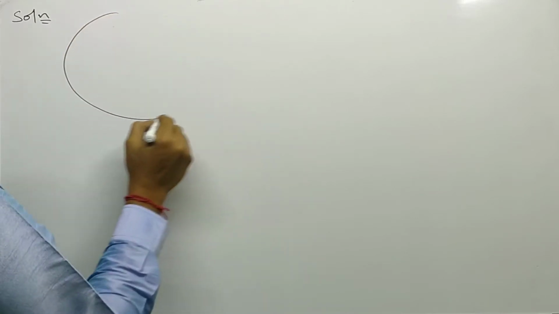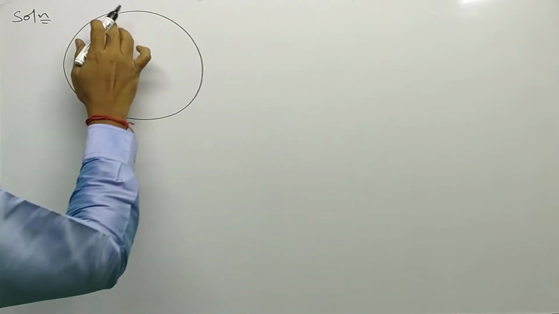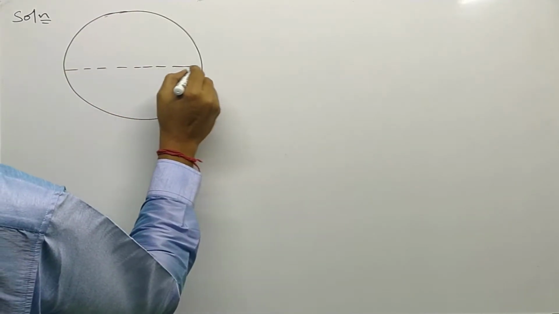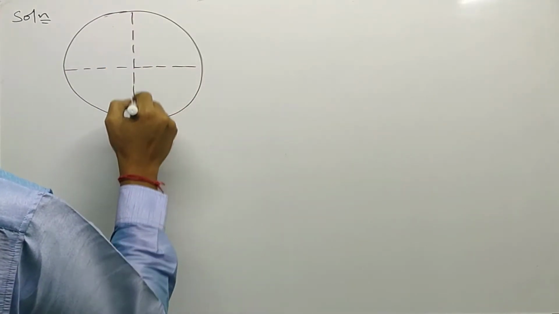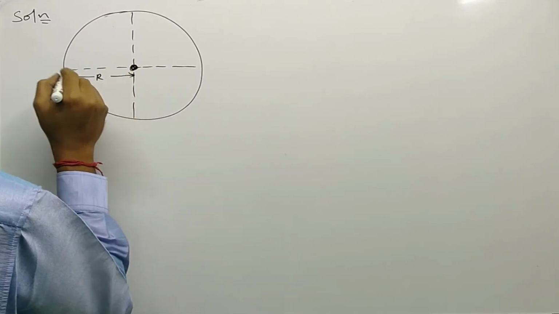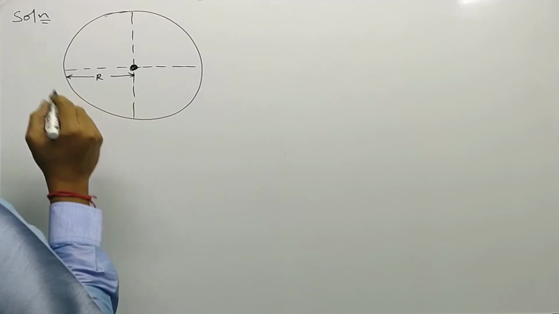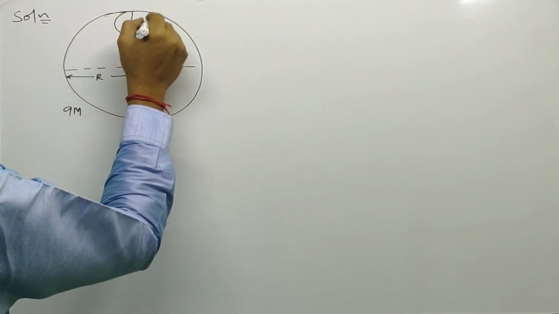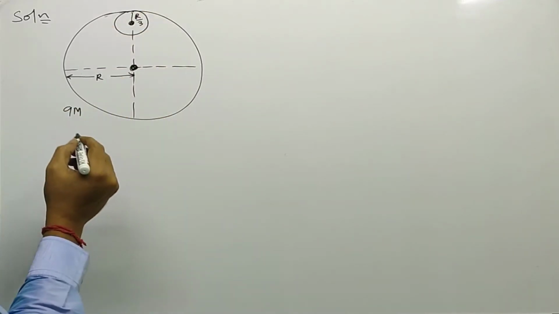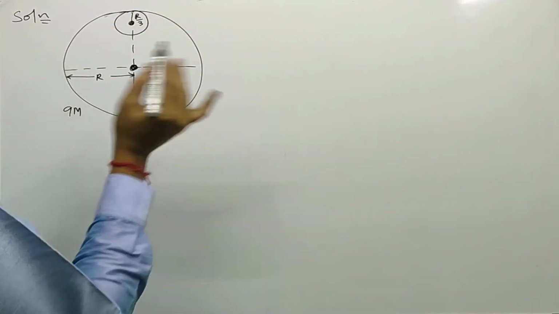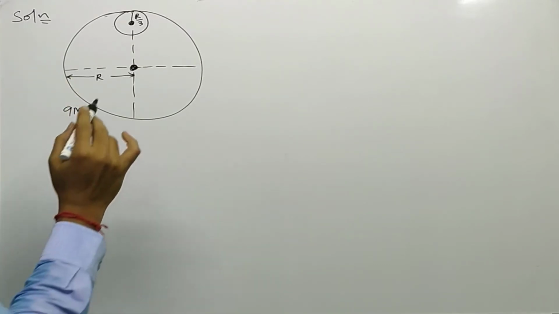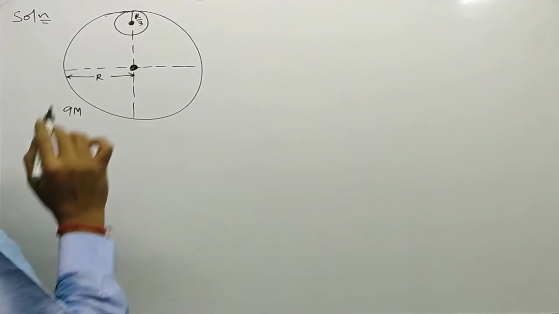In the question, a circular disc of radius capital R is given. From this circular disc of radius capital R and mass 9m, if a small disc of radius r divided by 3 is removed, then what happens to the moment of inertia of the remaining disc?